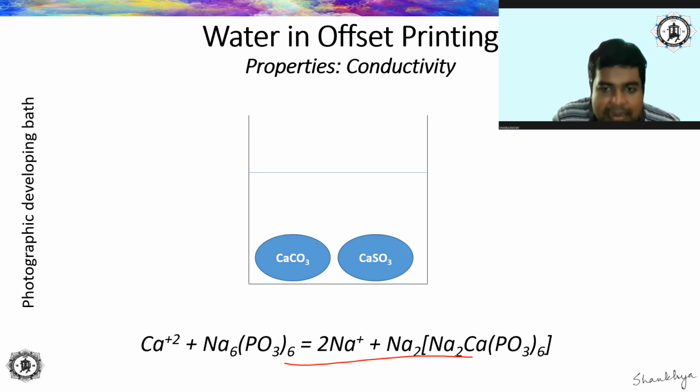When you add this, calcium reacts with this calcium carbonate salts and sulfide salts, they react with this sodium hexametaphosphate, sorry, with the calcium that is present in the sulfides and carbonates to form a material which is soluble in water, and you can just easily wash it off. So that is the basic reason why we are adding this sodium hexametaphosphate in the developing bath, or calgon in the developing bath. Okay, it's usually added only, so external addition is not required.